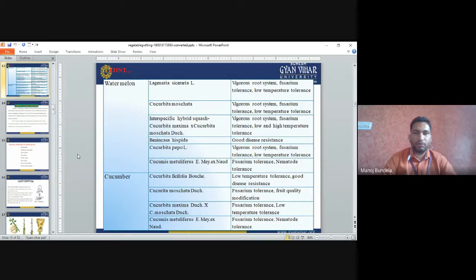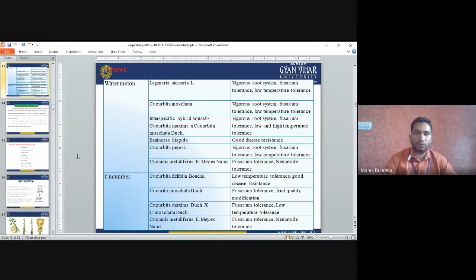Interspecific hybrids of squash, like the cross between Cucurbita maxima and Cucurbita moschata, can also be used as a rootstock in the case of watermelon. It has a vigorous root system, Fusarium tolerance, and both low and high temperature tolerance.